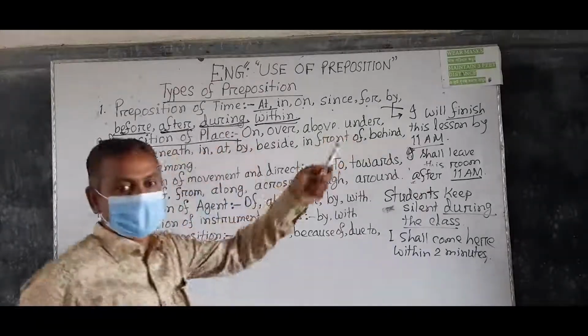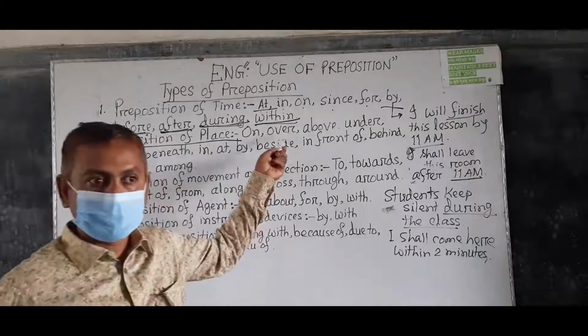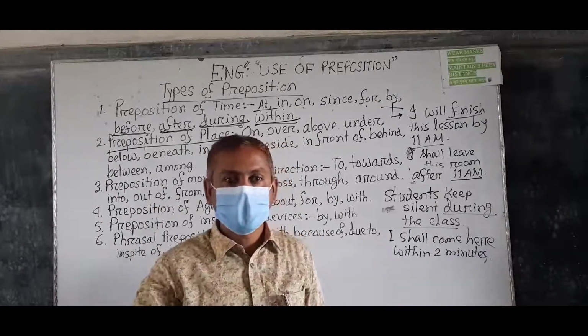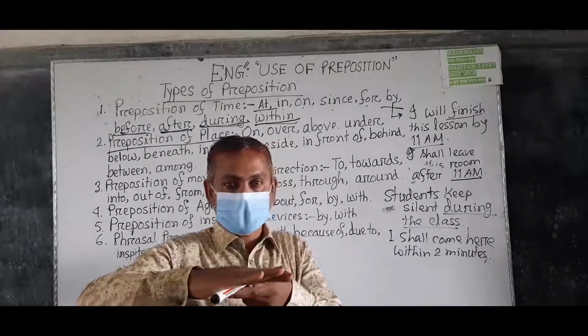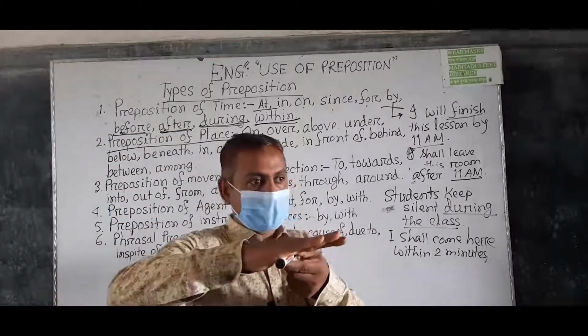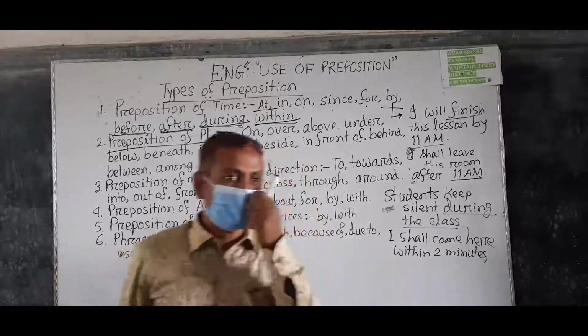Under is the opposite of on. Under indicates an object's position below the surface. Understand? This is under. The pen is under my palm. Here you can use under.